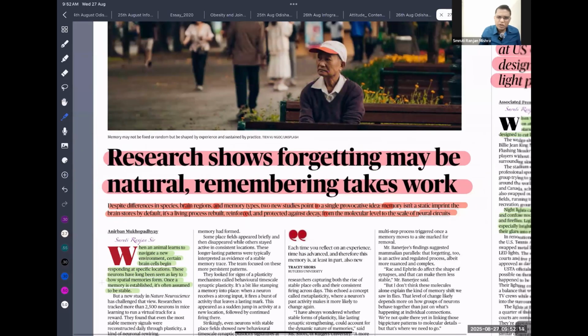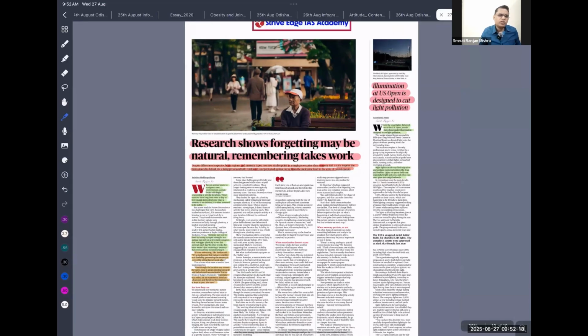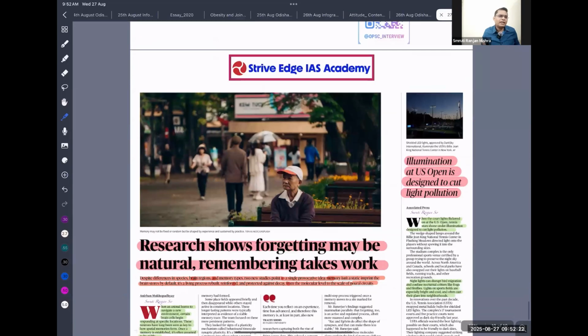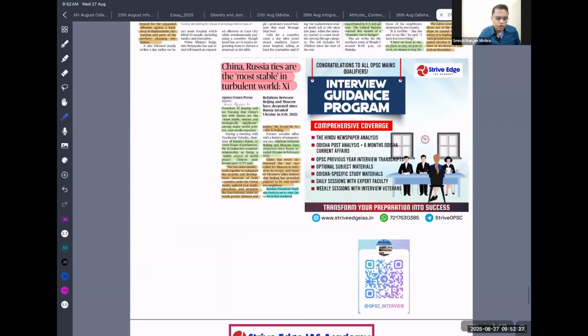So I think this article is not very important. Just read this. It is not that important for your exam, because too much technicality is not for our examination. This research is for the medical field and those who are working in that field. So it is not important for our examination, unless there is an application.